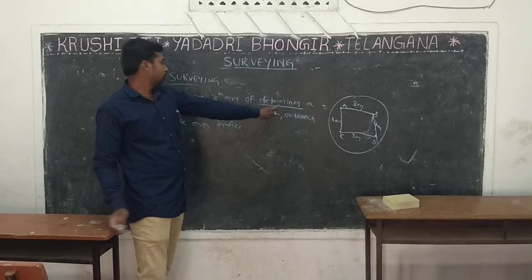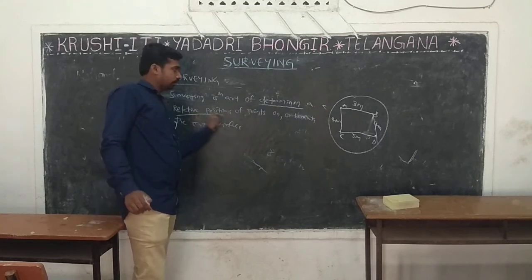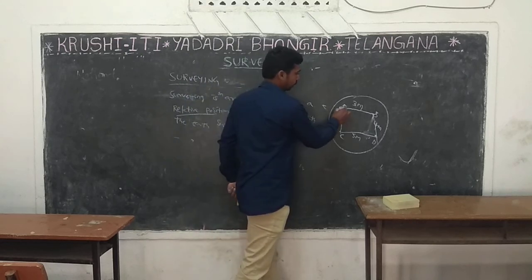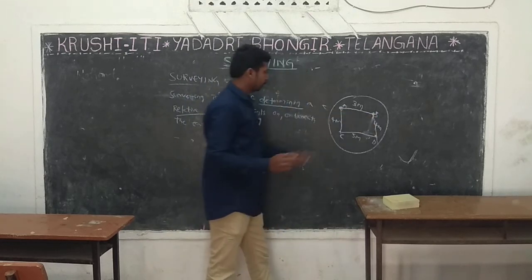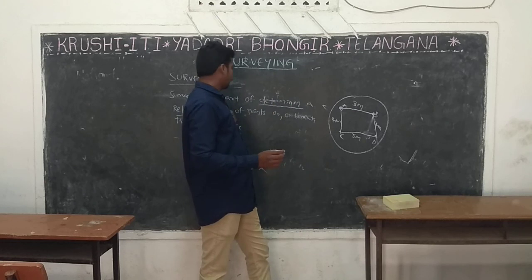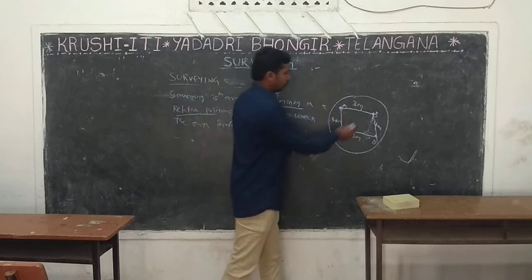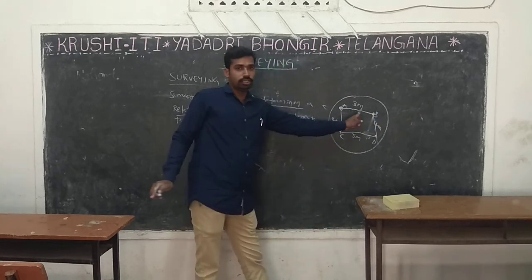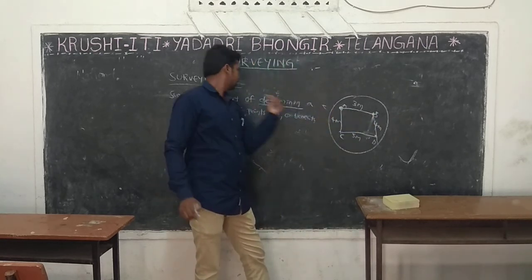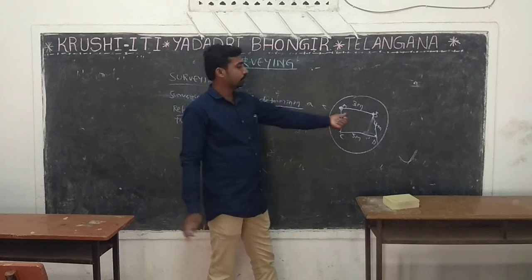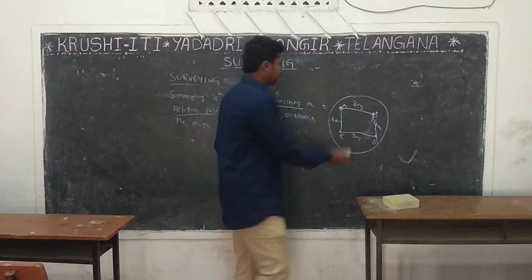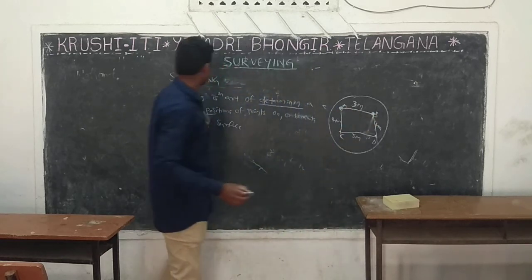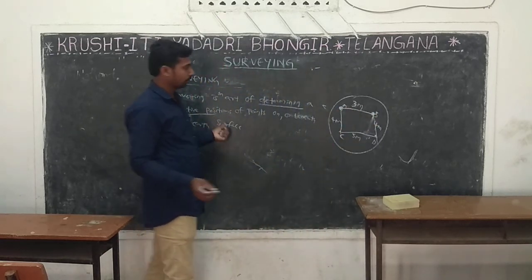Surveying is an art of determining relative position. A is a survey point, B is also one of the survey points. What is the position of A from B? It is 3 meters. We are finding out the positions of points. That is called survey.